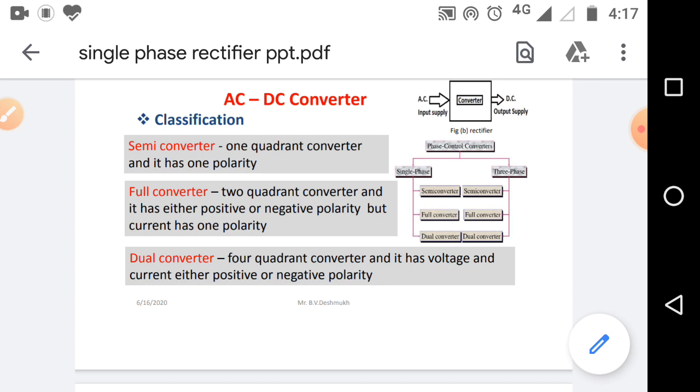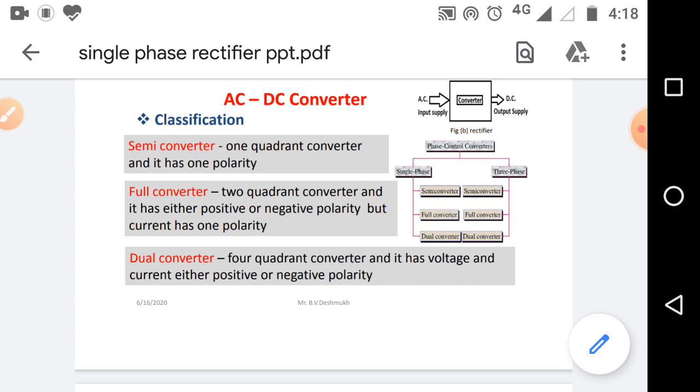Based on phase control, these AC to DC converters are of two types: single phase control converter and three phase control converter. These single phase converters are of three types: semi converter, full converter and dual converter. Similarly, these three phase converters are of three types: semi converter, full converter and dual converter.